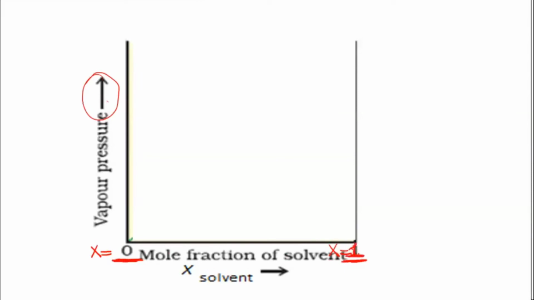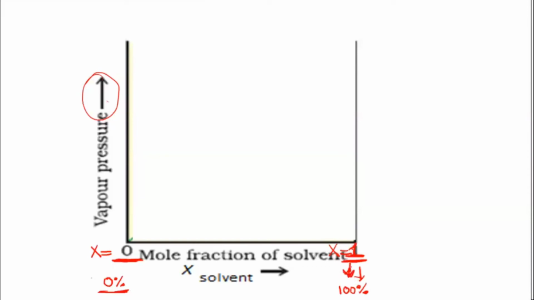So x equal to 1 is over here, and at this point you have all 100% molecules of the solvent. And at this stage, your solvent molecules can be almost approaching 0, where you don't have any solvent molecules present. The majority will be the solute particles. In that case, here the x value will become 0, and if you have only the solvent particles, then x is equal to 1.